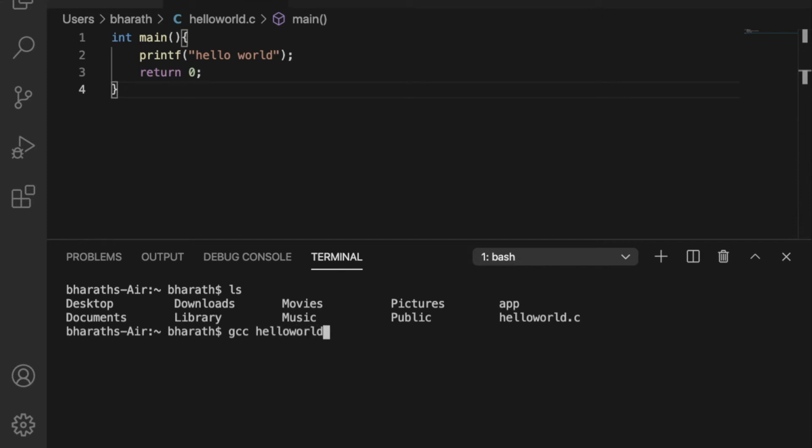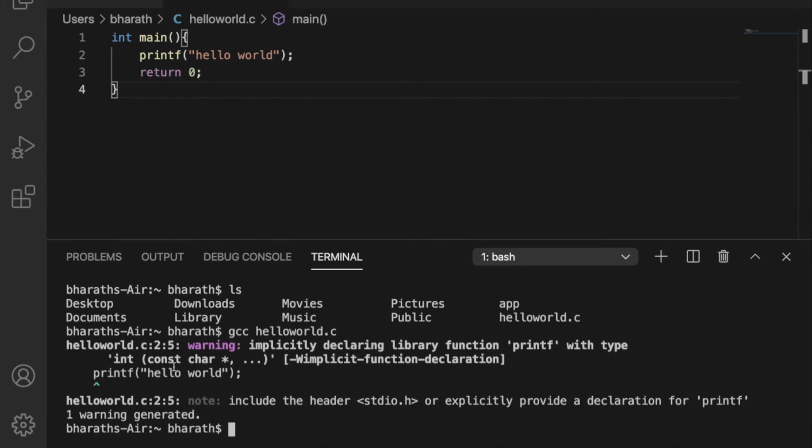gcc hello world.c. Got a warning: implicitly declaring library function printf with type int. So it is also telling some suggestion, include the header stdio.h or explicitly provide a declaration for printf. So I know the warning will come, but actually I want you to know why the warning came and how to resolve it.